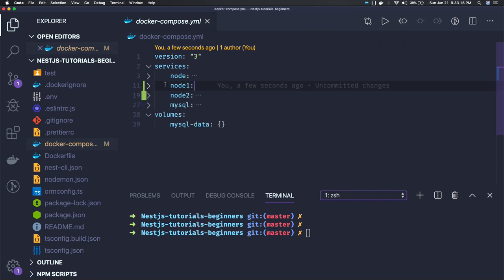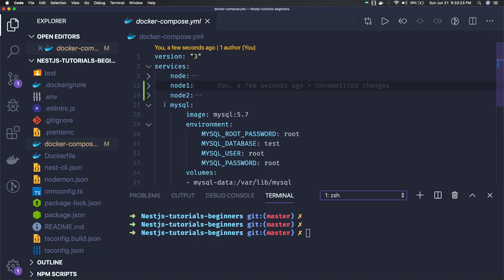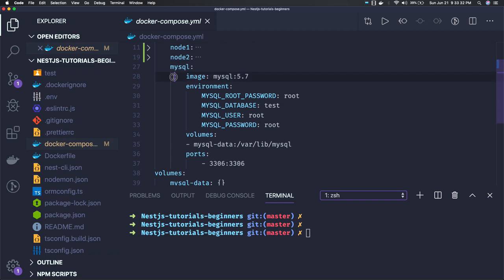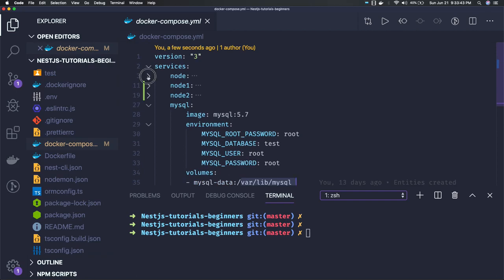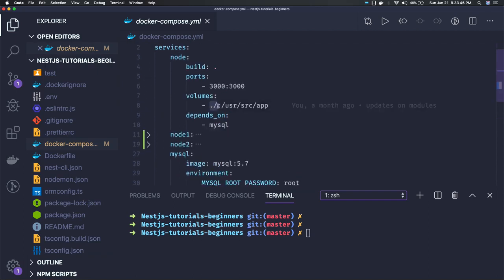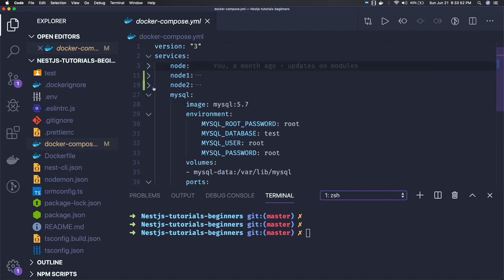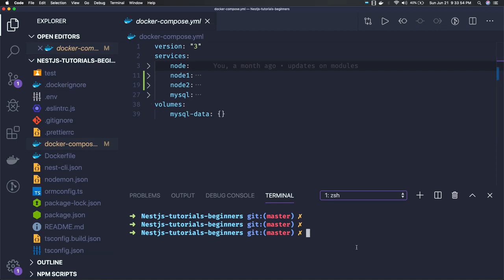So on the host, 3000, 3001 and 3002 are occupied for these three services, and then MySQL, because all these Node.js services are talking to MySQL. They are establishing the MySQL connection. Here are my MySQL connection details, basic things, what port mapping we are going to have, volume mount, this MySQL data will be mounted to the container volume. Okay, and these are my Node.js containers. The simple volume is the current directory volume, mapped to the user src app for all the containers. So I have actually four services. When I do Docker Compose up, I should be able to see all these four containers up and running.